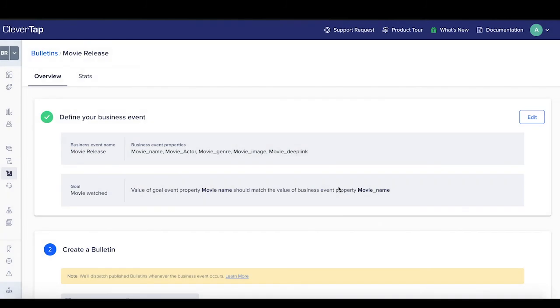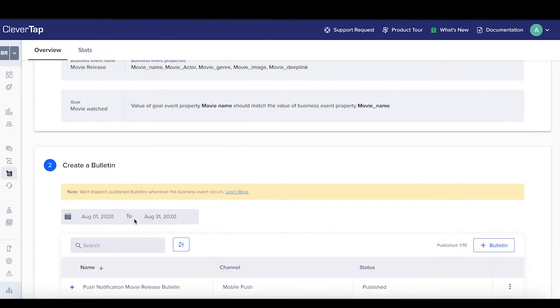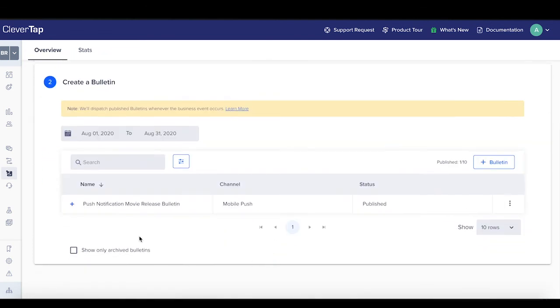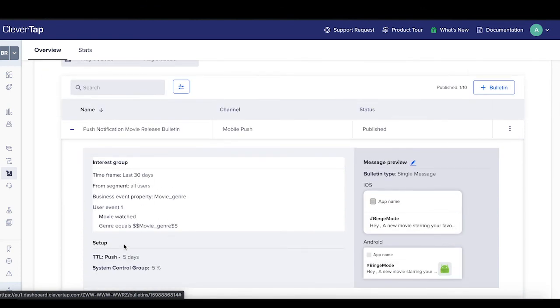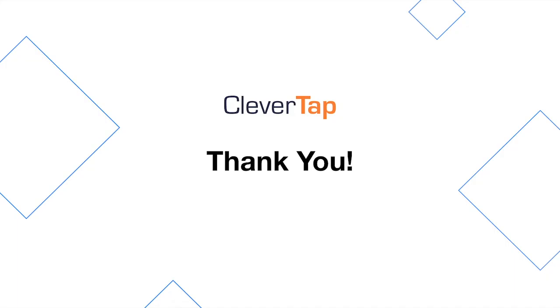Now, every time a movie is released, you send data via an API, dispatch a bulletin, and all the interested users that you have defined over here will be sent a bulletin. One bulletin can be set up to automatically send campaigns for hundreds of new movie releases in a day from different genres, with no limit on the number of push notifications or any other notifications. That's it for the demo.